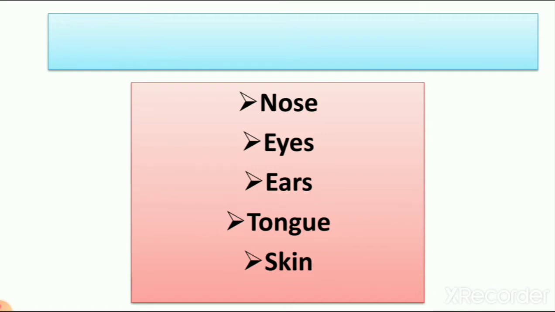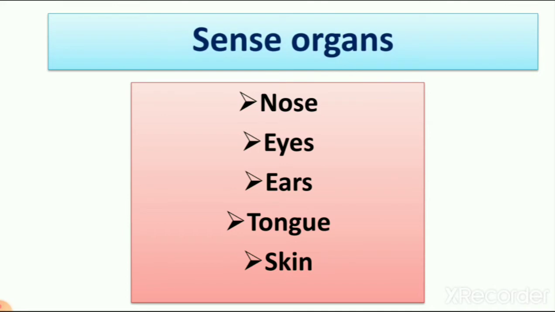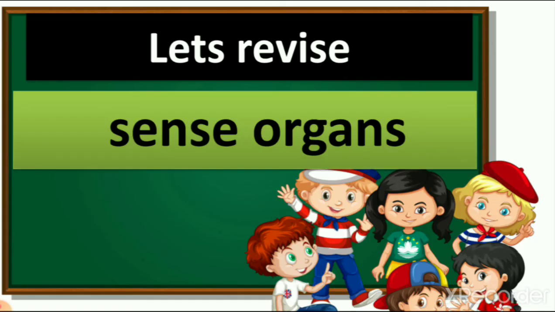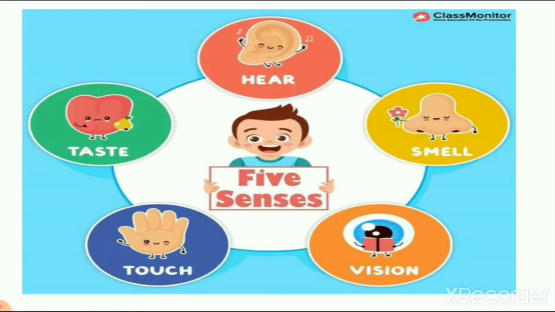We call them sense organs, right? In previous lectures we learn about sense organs, and how many sense organs do we have? Nose, eyes, ears, tongue and skin, and they help us in different ways. So let's revise sense organs. So here you can see these are all our senses.